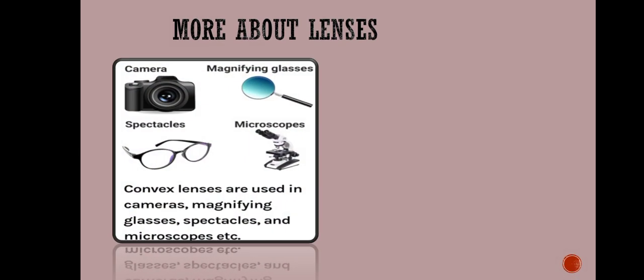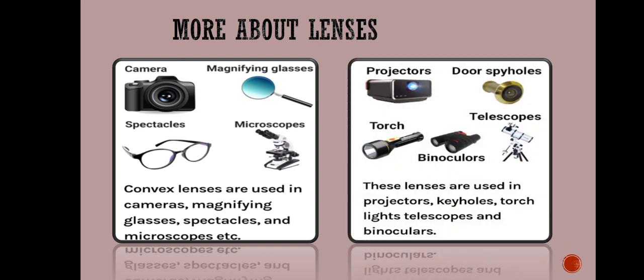Now more about lenses. What is more about lenses? Their uses. Convex lenses are used in cameras, magnifying glasses, spectacles and microscopes. You are familiar with the term lenses in your everyday life. The concave lenses are used in projectors, keyholes, the spy holes present in the doors, torch lights, telescopes and binoculars. These are some uses of lenses in our everyday life.